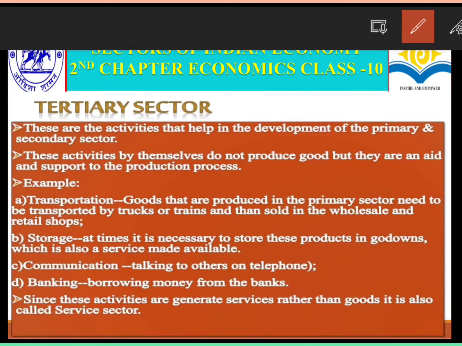Example, transportation plays a very important role. Goods from different sectors, that is the primary sector, need to be transported by trucks or trains and then sold in wholesale and retail shops. In storage facilities, at times it is necessary to store these products in godowns, which is also a service made available. Communication, talking to others on the telephone, banking, borrowing money from the banks. Since these activities generate services rather than goods, it is also called the service sector. So the tertiary sector is also called the service sector.